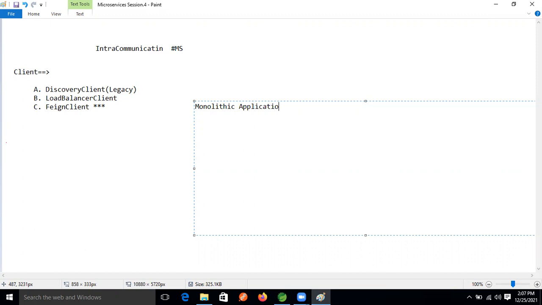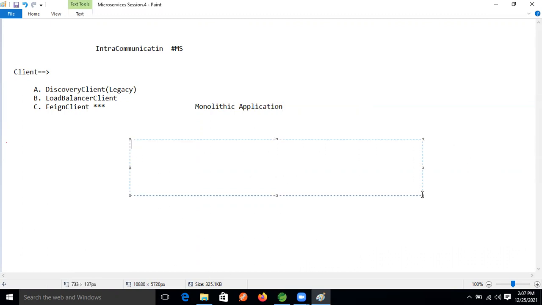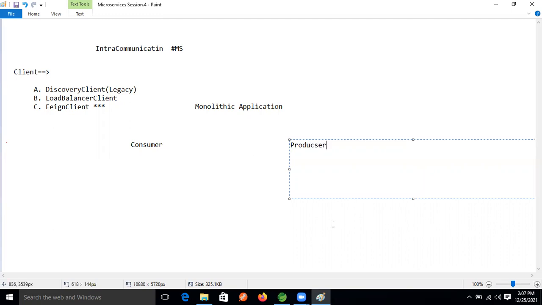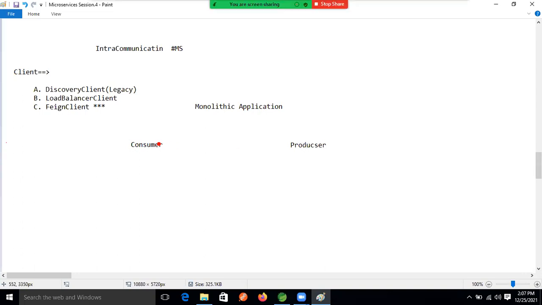Assume that on one side there is a consumer, and on the other side a producer. If the consumer wants to consume the services from the producer, it will make the request to the producer.